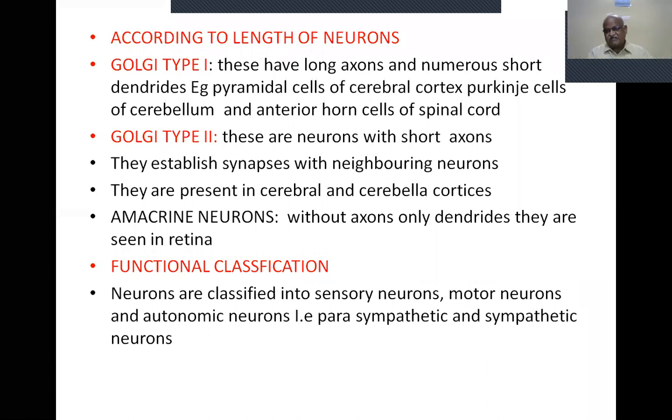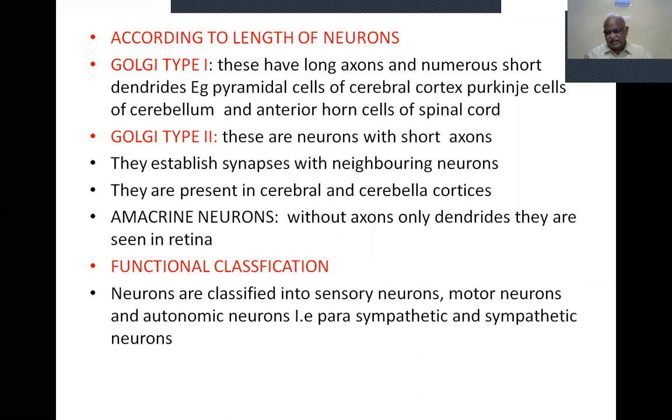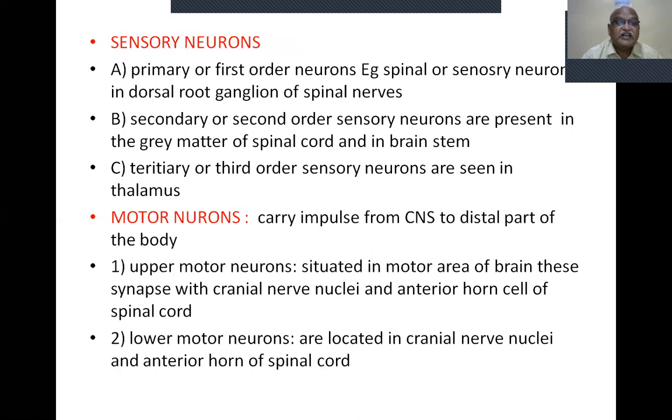So neurons present in the entire central nervous system are not similar. Motor neurons differ from sensory neurons, and sympathetic neurons differ from parasympathetic neurons. Also, there is a predominance of certain types of neurons in a particular area, even though other types of neurons are present in that area.